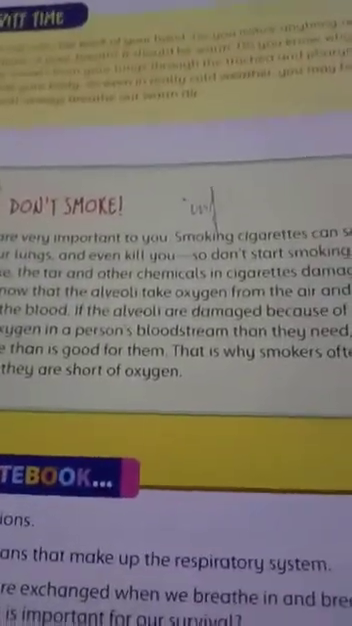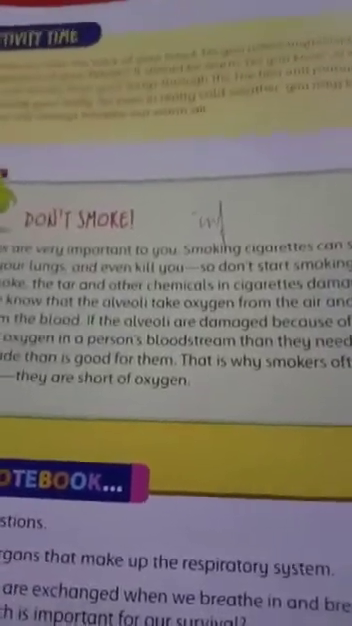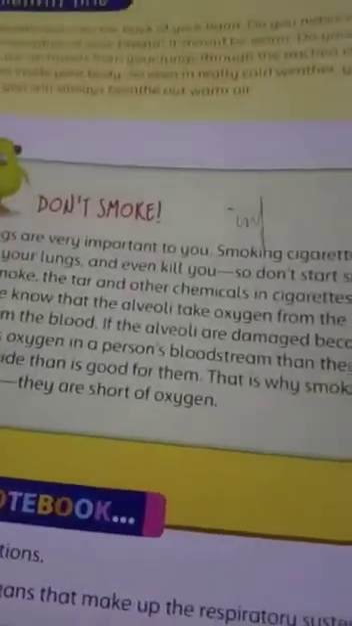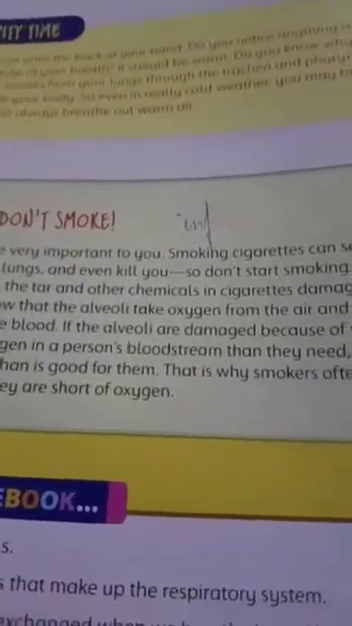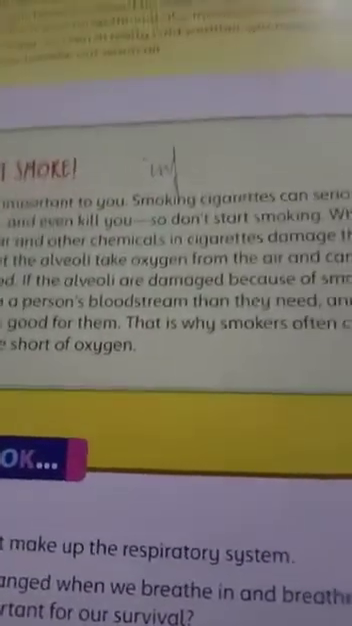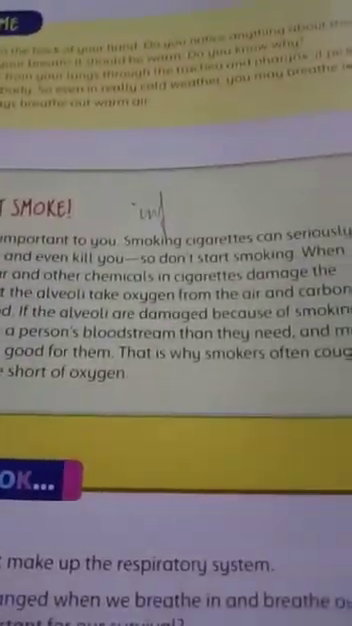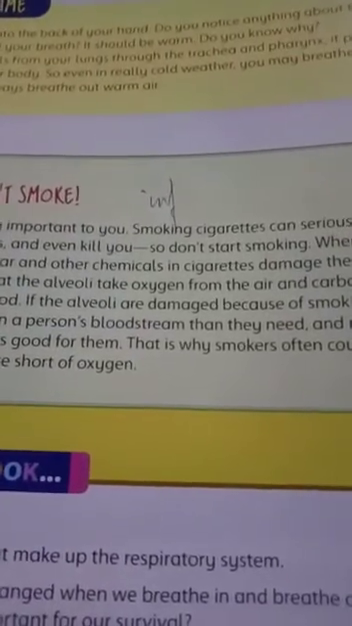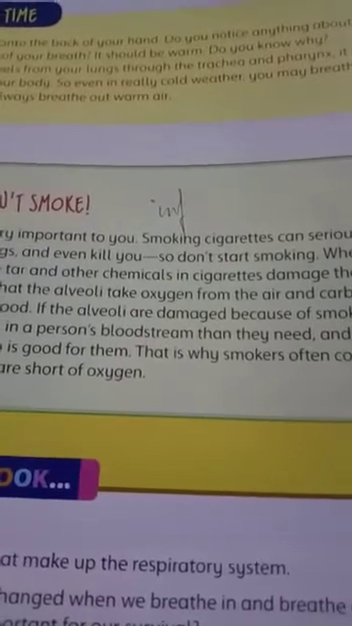This is the information for you. Information is about cigarette smokers. Cigarette smokers actually harm or damage their lungs. How this happens is, when they smoke cigarettes, the chemicals and the tar which is present in the cigarette get accumulated in the tiny and thin-walled air sacs called alveoli, and they damage them.